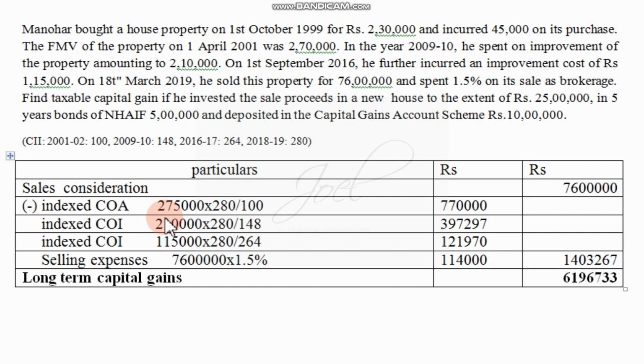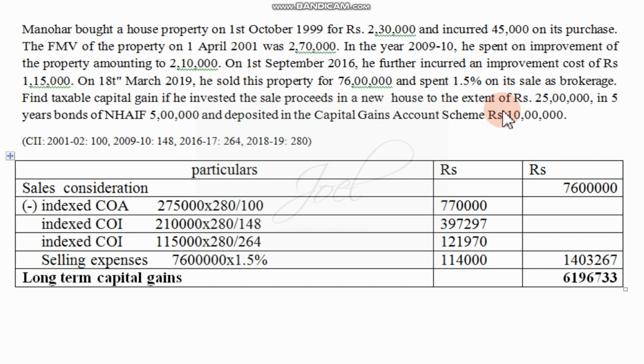But the problem won't end here, because in this problem he had invested this money in some avenues. So he invested the sale proceeds in a new house worth rupees 25 lakh, in bonds 5 lakh, and deposited in a capital gain scheme rupees 10 lakh.